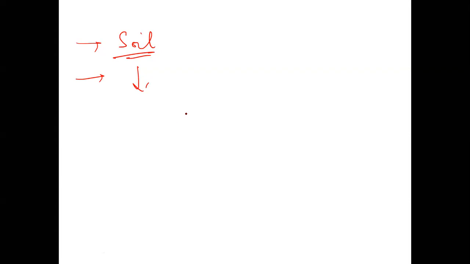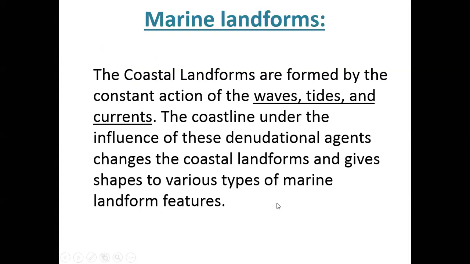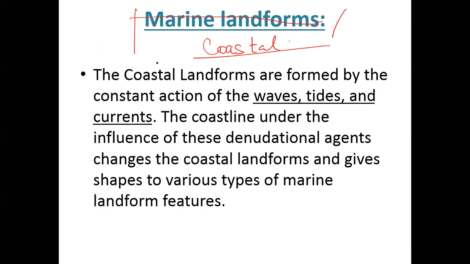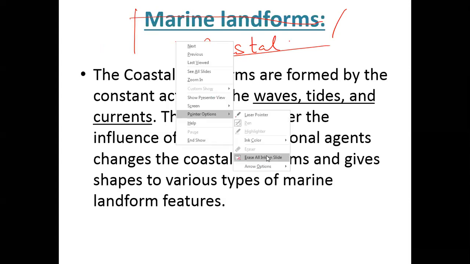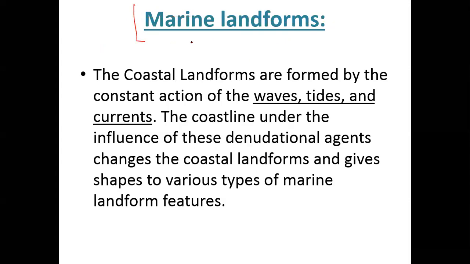Now, coming to the topic at hand, today I will be understanding marine landforms or coastal landforms, which correspond to the wave action of the sea.